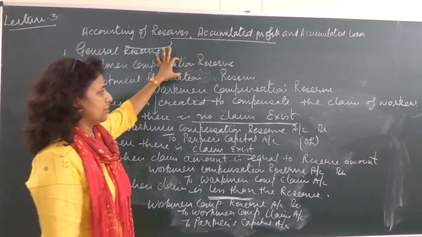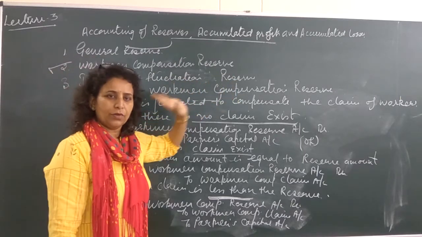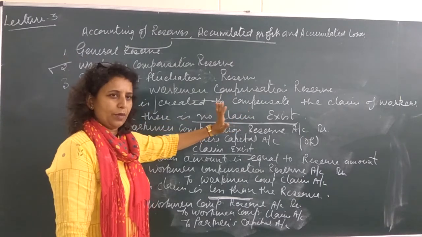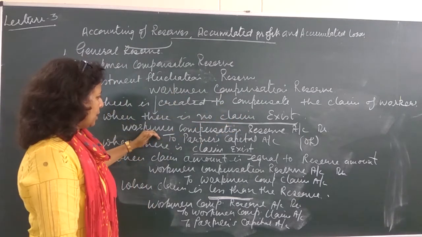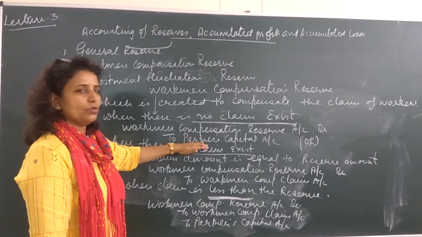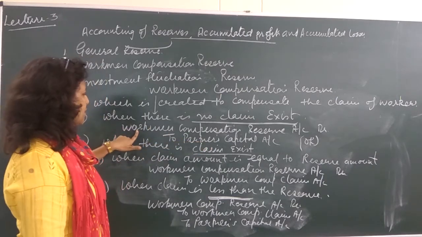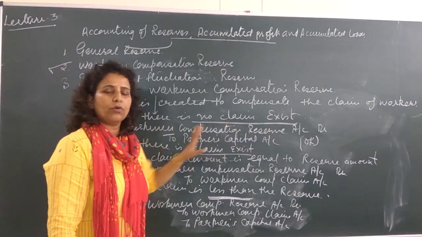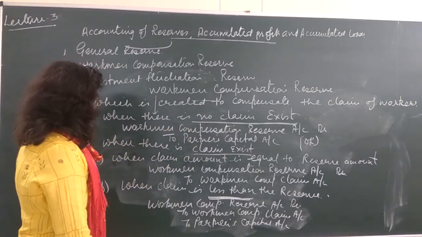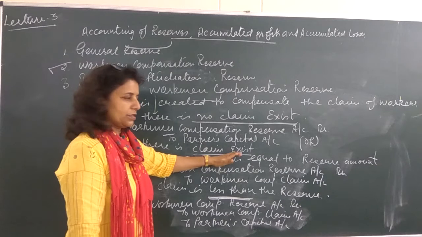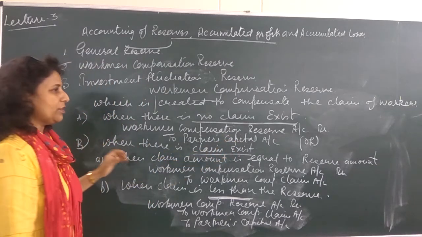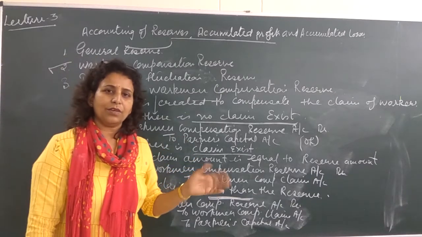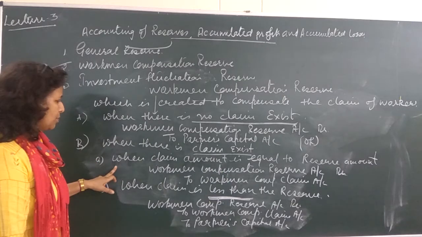Workman compensation reserve is a reserve which is created to compensate the claim of the workers. There will be two cases. When there is no claim, the whole reserve is a free reserve, and will be transferred to the capital account of the partners. So we have the entry workman compensation reserve account to partners capital account, in the old ratio, for the amount of the reserve. When there is a claim, there may be three different possibilities we have discussed. It may be equal to the reserve, less than the reserve, or more than the reserve. So two possibilities we have discussed.